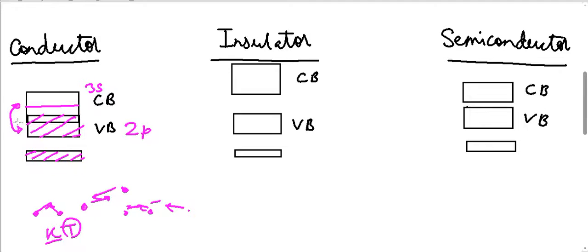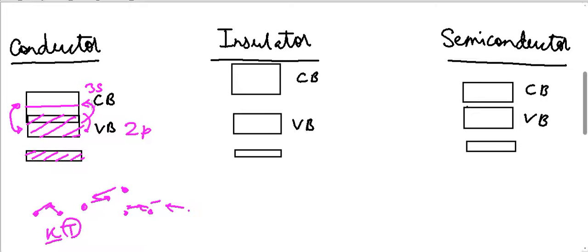Now for the case of conductors, the conduction band and valence band almost overlap each other, so there is a very slight energy difference between them. Because of this, during collisions, electrons can often go from the valence band to the conduction band and vice versa.